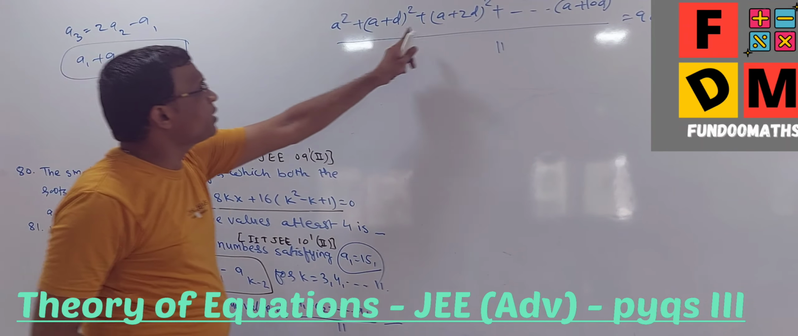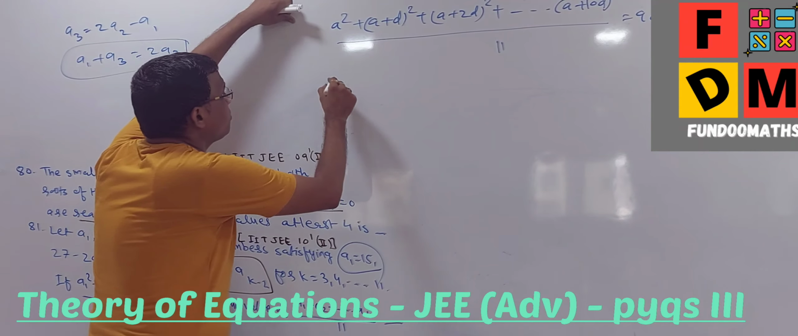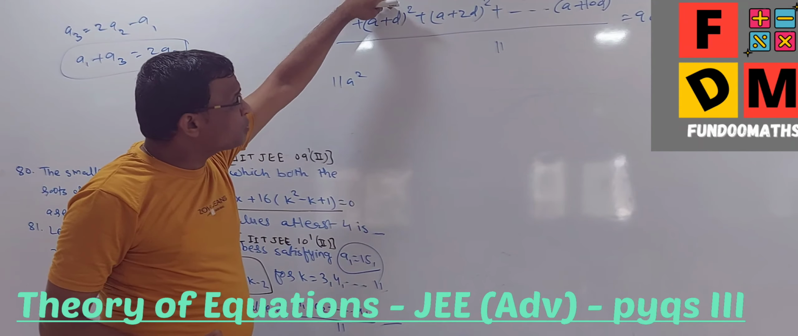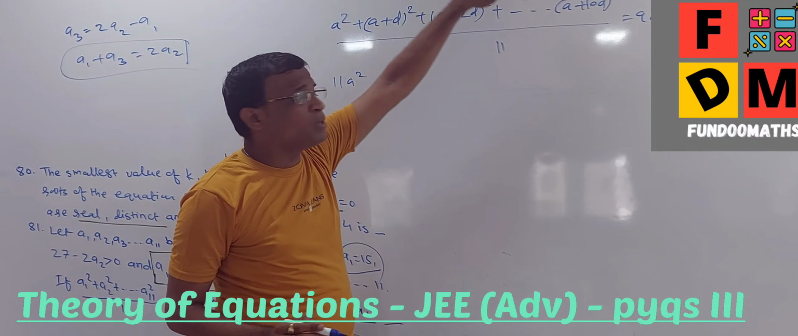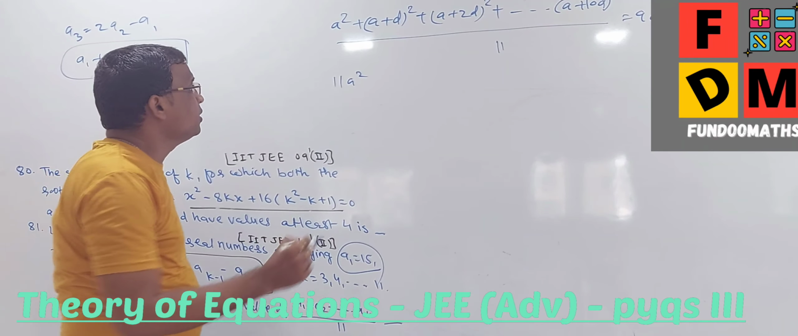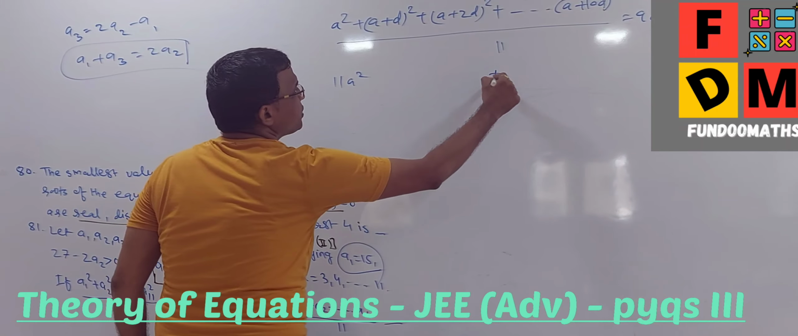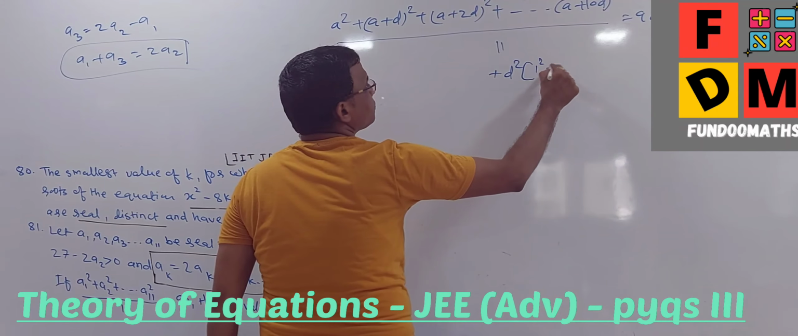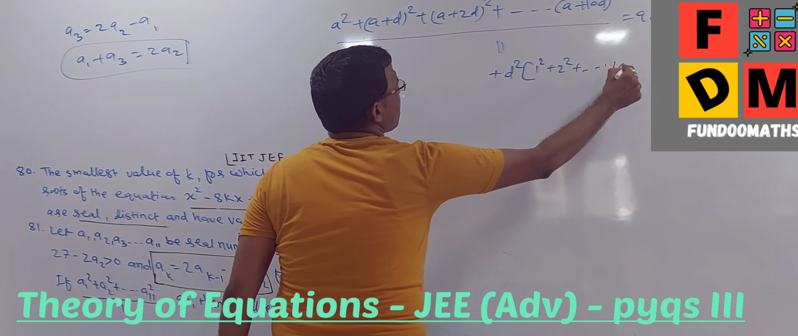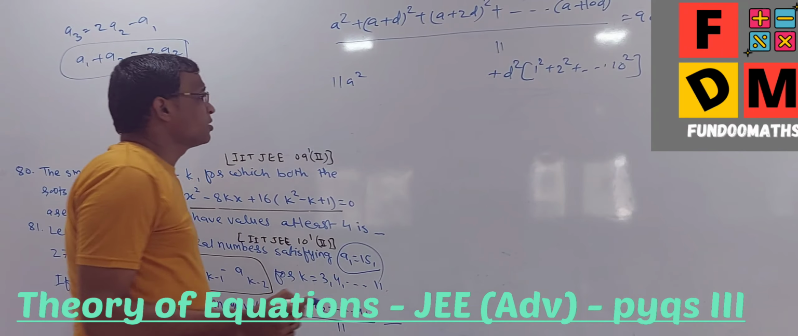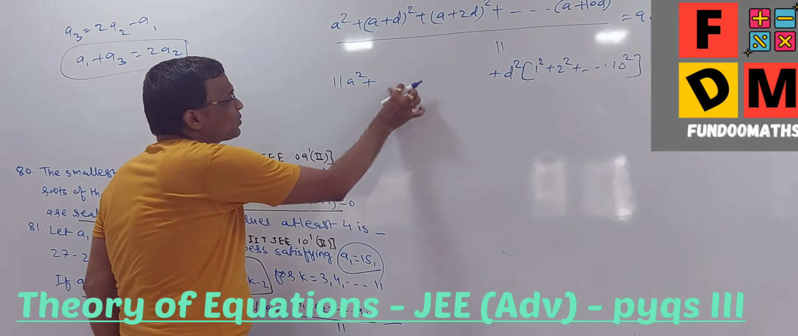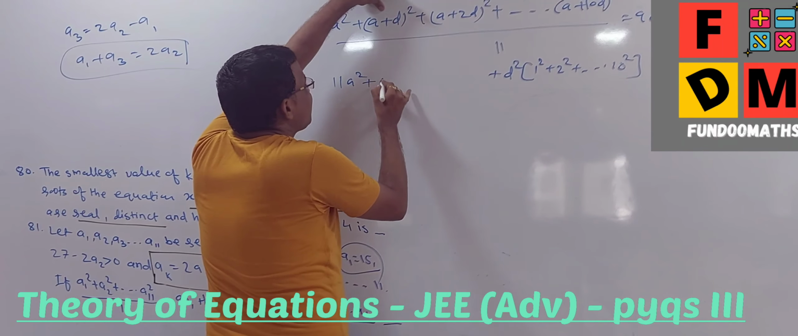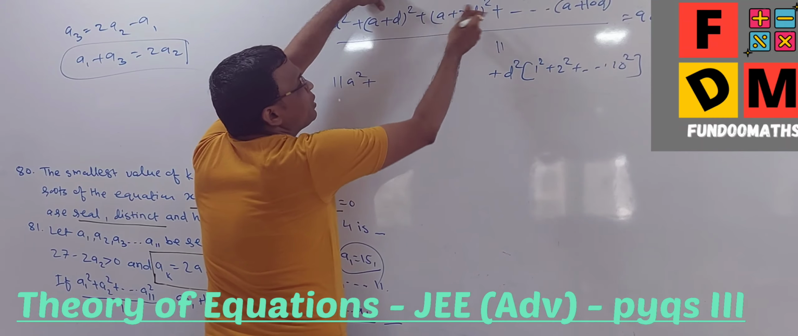A square will come in total 11 times, so 11A square. D square starting from the second term, so it is D square plus 2D square plus 3D square up to 10D square. So I will take D square common here, and then it is 1 square plus 2 square. That is a step I am doing for you guys, because some students used to complain that I used to skip the steps. Anyway, so this middle term is twice A D, and everywhere it will be A D,